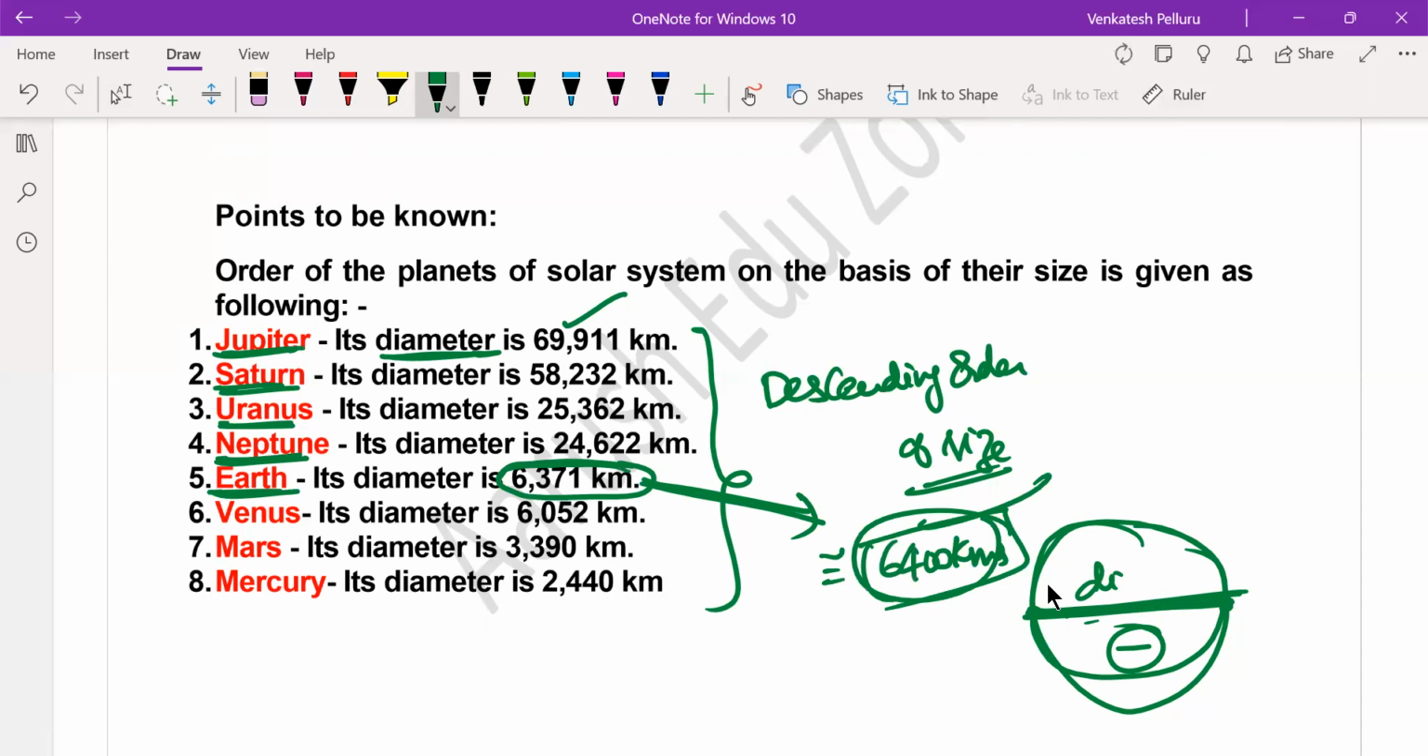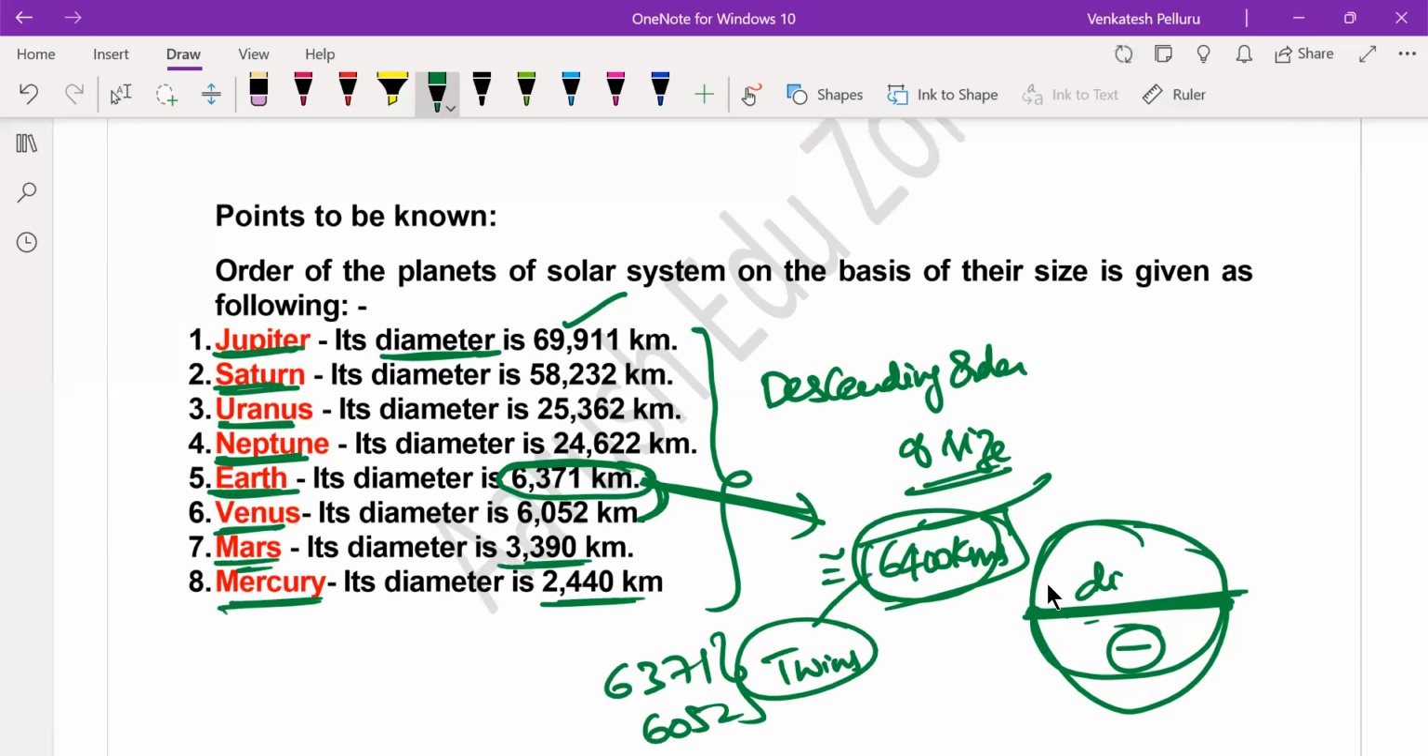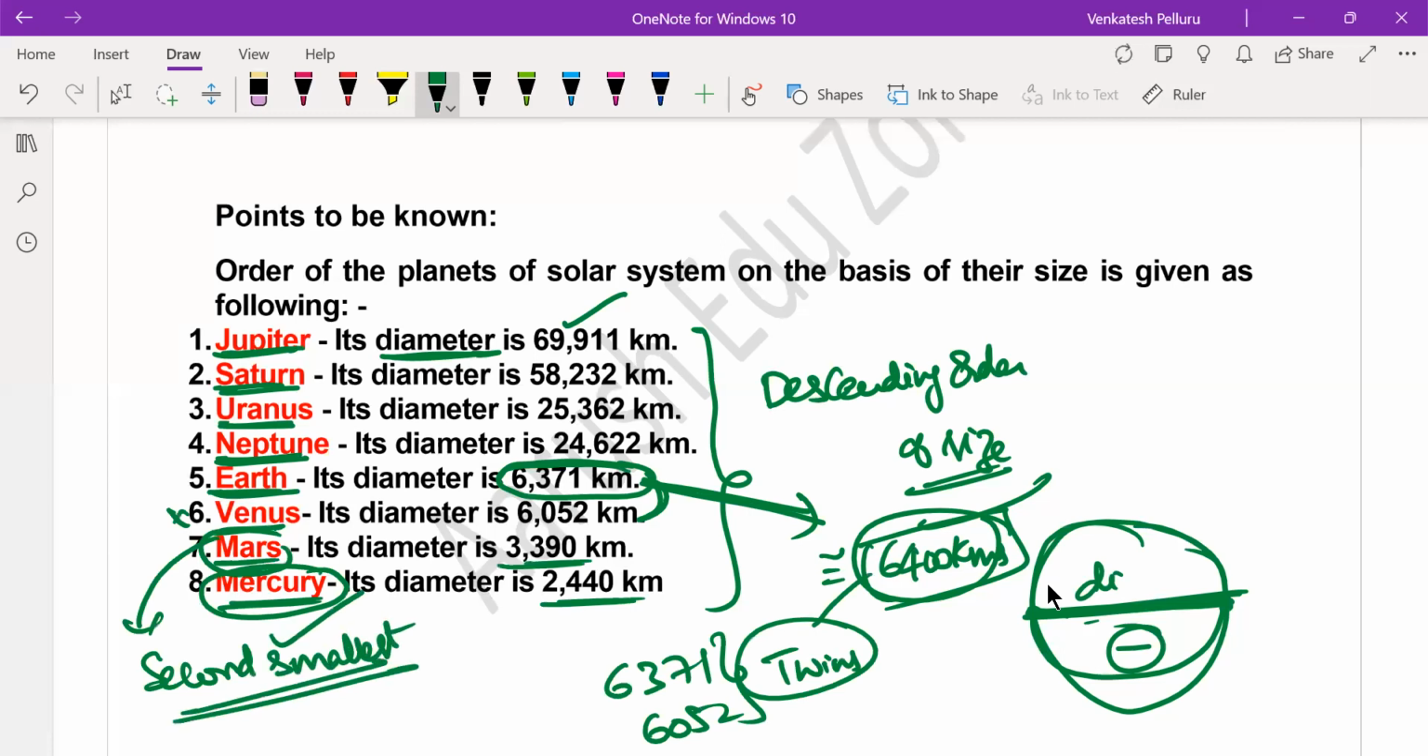Then the next planet in terms of size is 6,052. That is why we call them twins, 6,371 and 6,052. Very, very close, not much of a difference. That is why we call them twins, similar in size. Mars is 3,390 and Mercury is 2,440. So Mercury is the smallest planet, followed by the second smallest planet, which is not Venus. Venus is not the second smallest. You have to remember this point. The second smallest planet is Mars. So that is about the sizes of the planets.